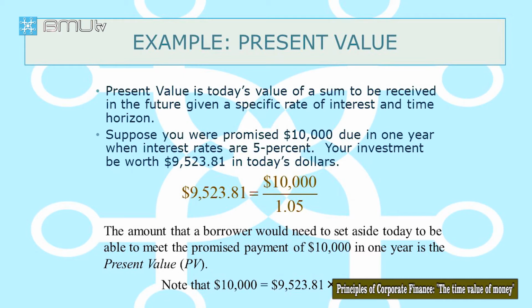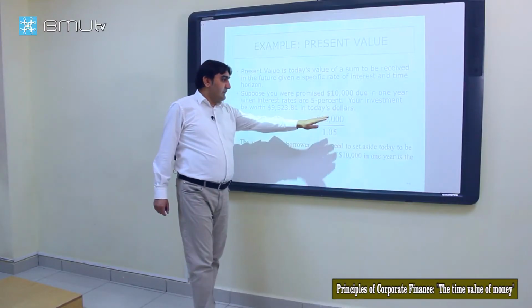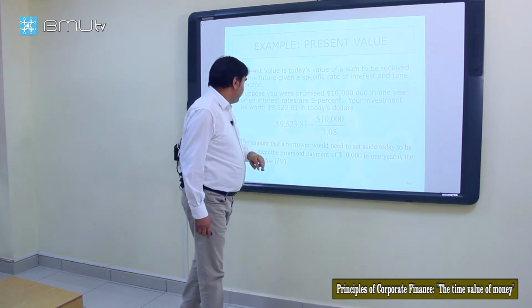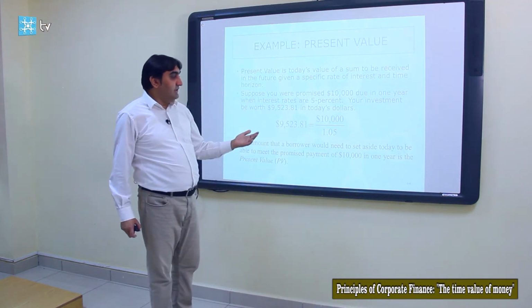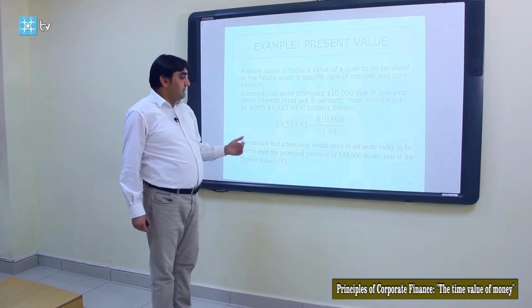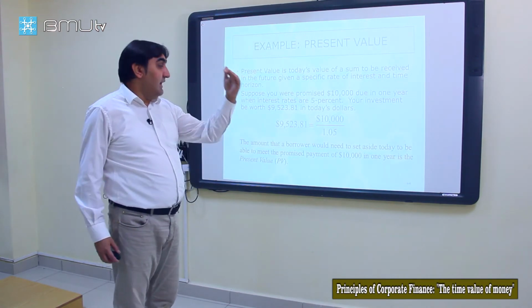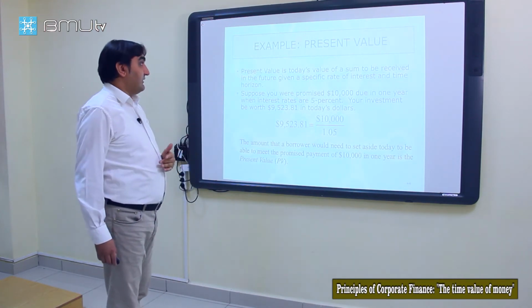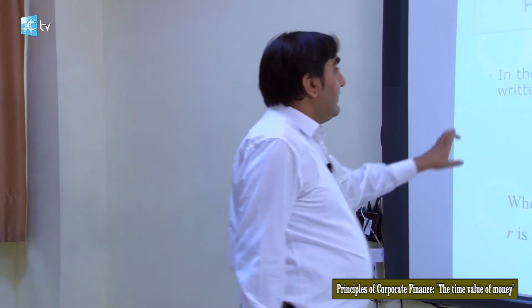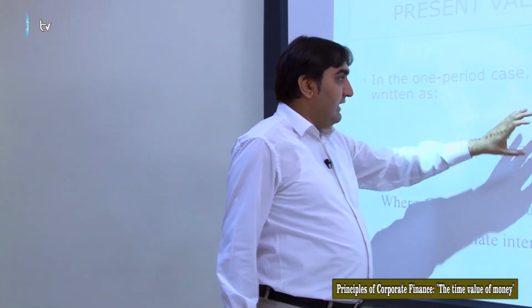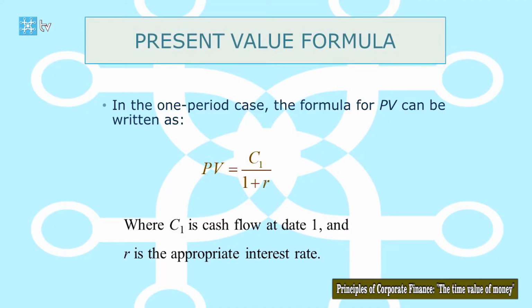Suppose you were promised $10,000 due in 1 year when interest rates are 5%. Your investment would be worth 9.5 thousand in today's dollars. That's calculated as 10,000 divided by 1 plus the rate. The amount that a borrower would need to set aside today to be able to meet the promised payment of $10,000 in 1 year is the present value of these $10,000. So we can generate a present value formula like this: cash at a point in the future divided by 1 plus the discount rate.